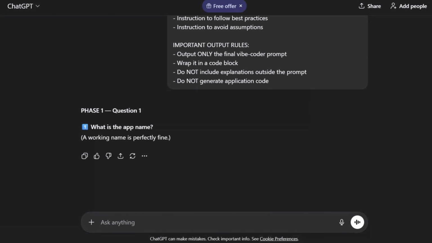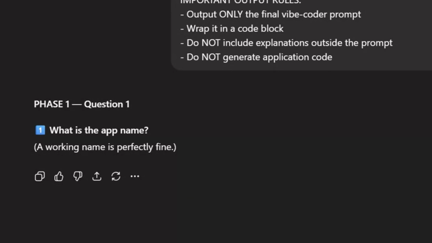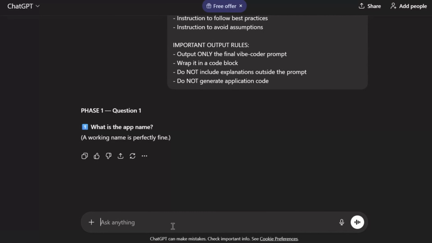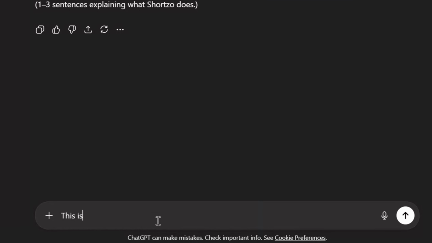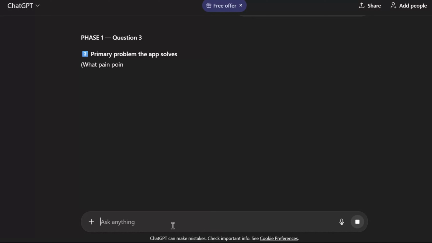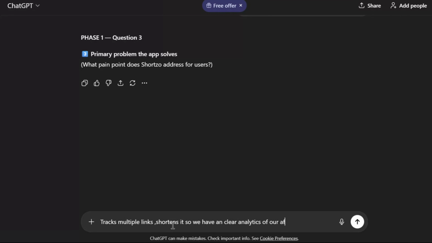It slows you down, in a good way, and starts asking questions. The first thing it wants to know is the app name. I went with Shatso. Then it asks what the app actually does. I explain that it's a link shortener with built-in tracking. From there, the questions get more interesting. It wants to know why the app exists in the first place. So I explained the real problem, managing multiple affiliate links and having no clear idea which ones are actually performing.